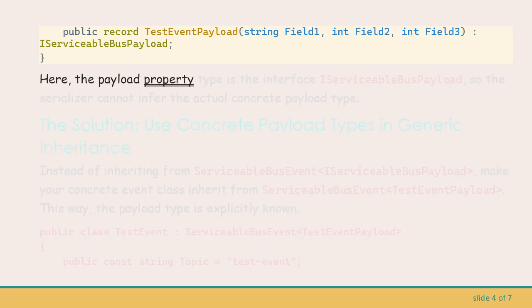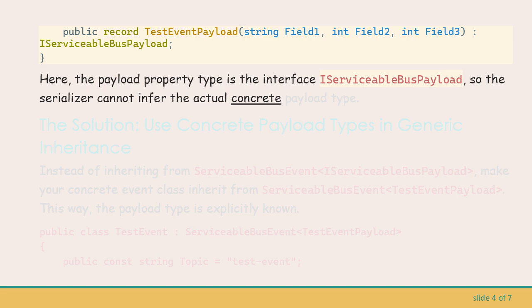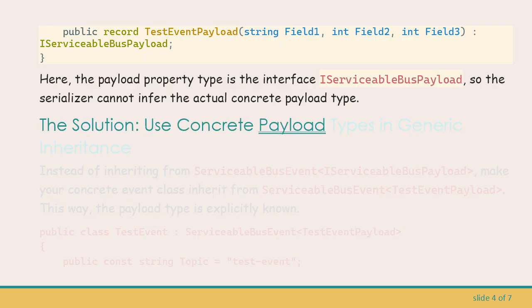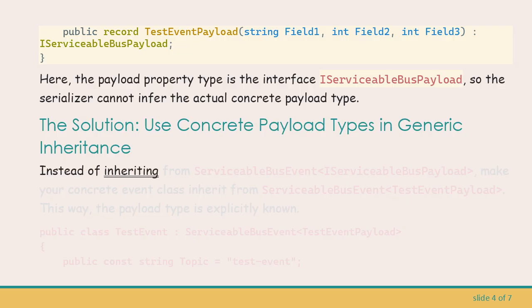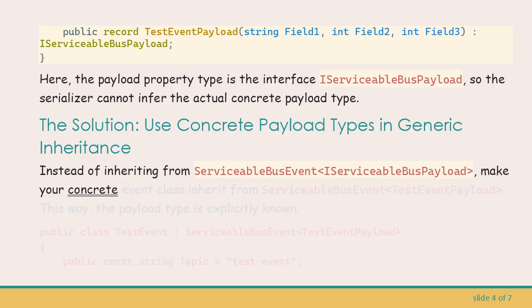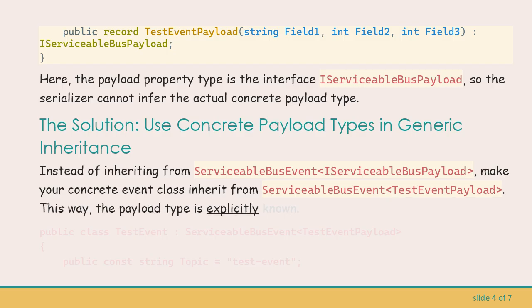Here, the payload property type is the interface IServiceableBusPayload, so the serializer cannot infer the actual concrete payload type. The solution: use concrete payload types in generic inheritance. Instead of inheriting from ServiceableBusEvent<IServiceableBusPayload>, make your concrete event class inherit from ServiceableBusEvent<TestEventPayload>. This way, the payload type is explicitly known.